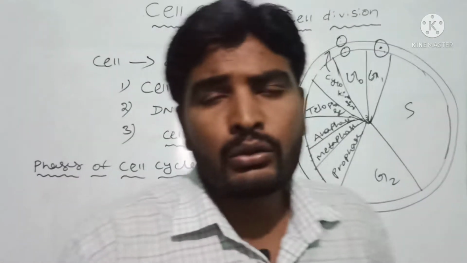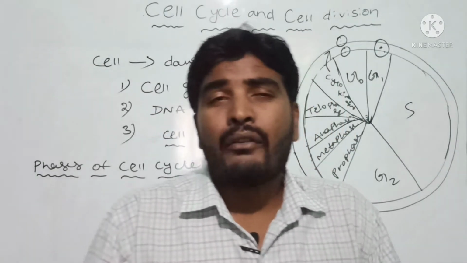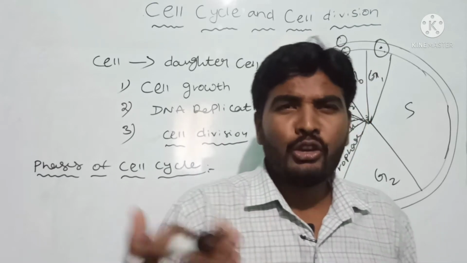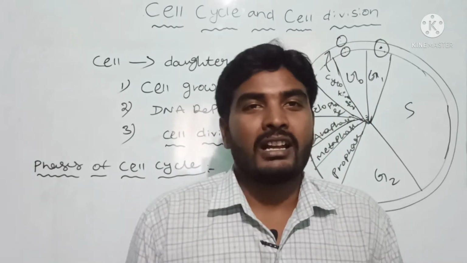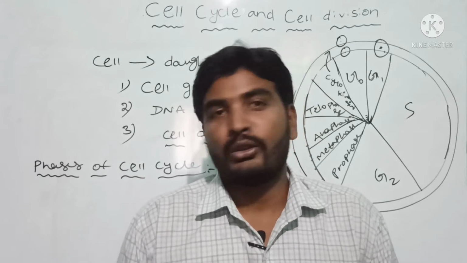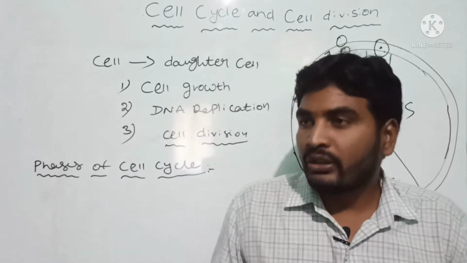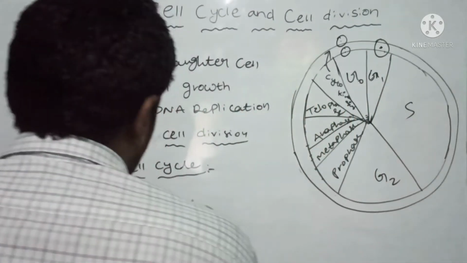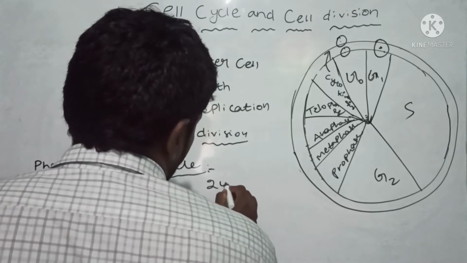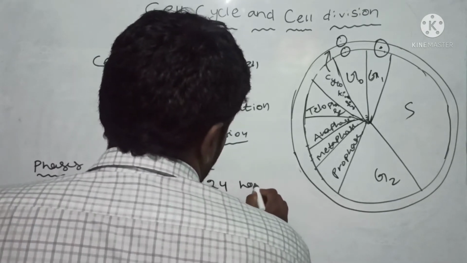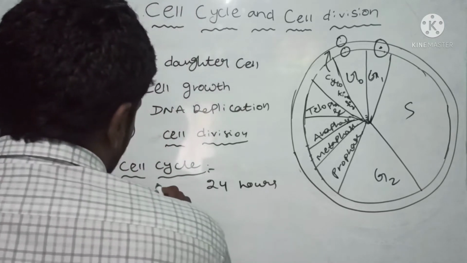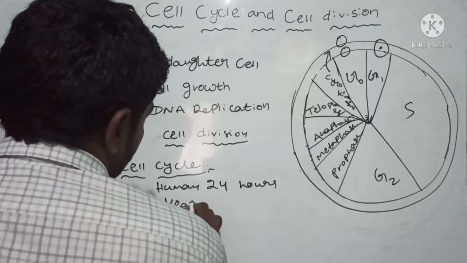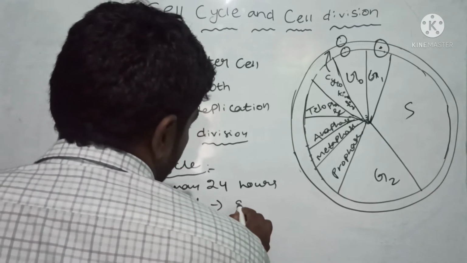Before that, we would like to discuss the average duration of the cell cycle. In humans the cell cycle lasts 24 hours, and in yeast it lasts 90 minutes. So the duration of the cell cycle differs in different organisms.